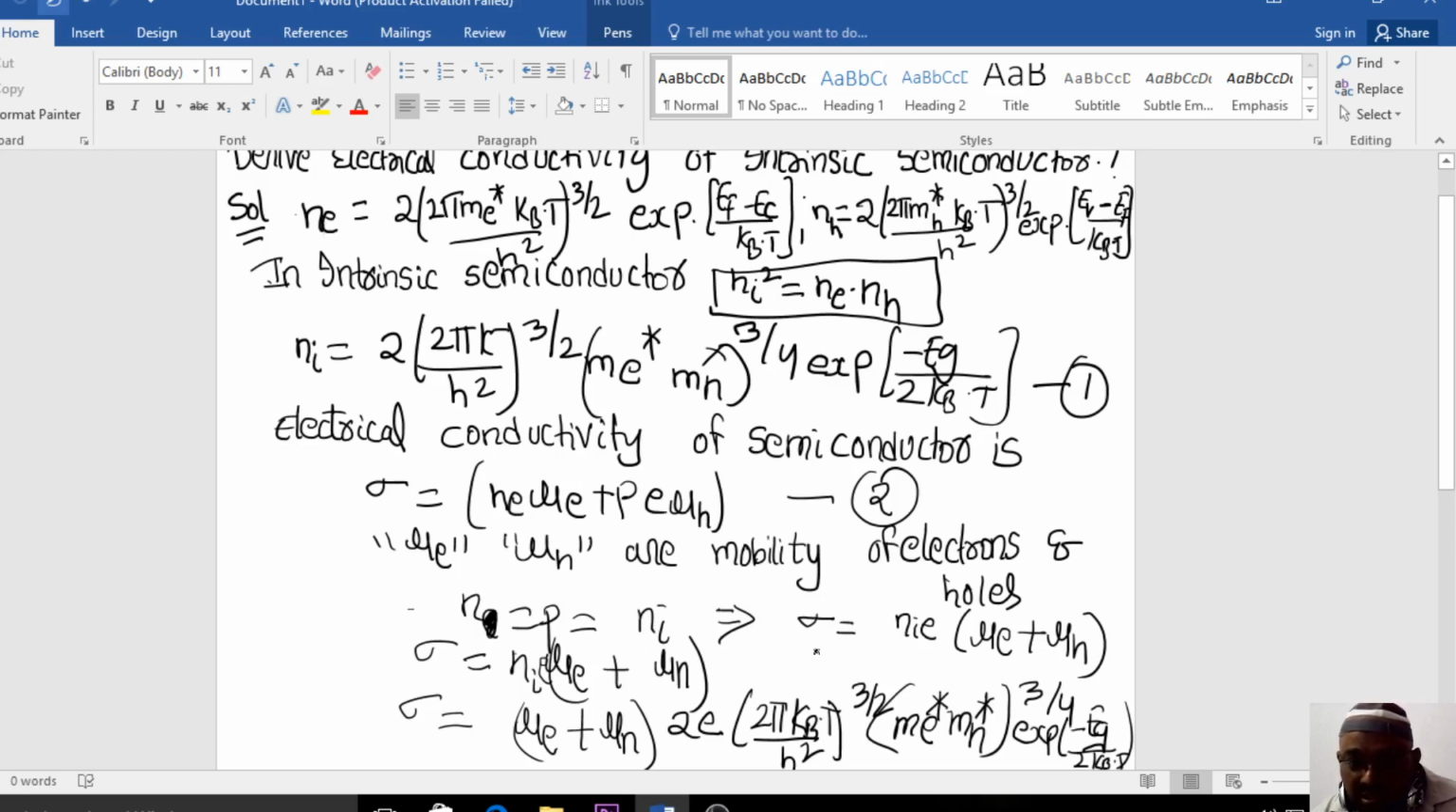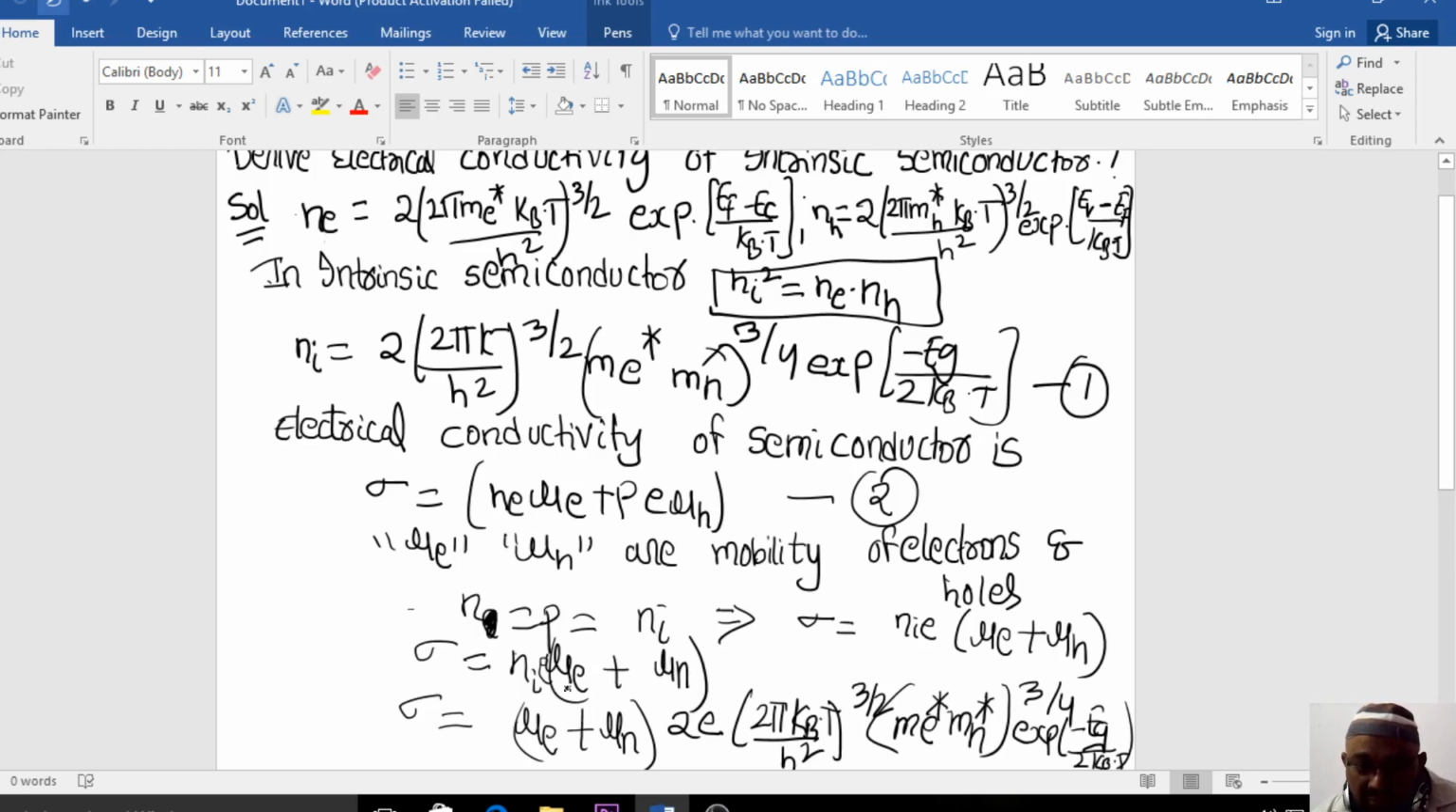So what is the conductivity? The conductivity is given by, when you take e common here, and instead of N and P, what can I write? Ni. Why? Because N is equal to P is equal to Ni. So sigma is equal to Ni into e, and what is remaining? Mu suffix e plus mu suffix h. Now sigma is equal to Ni into e times mu suffix e plus mu suffix h. This is the electrical conductivity.